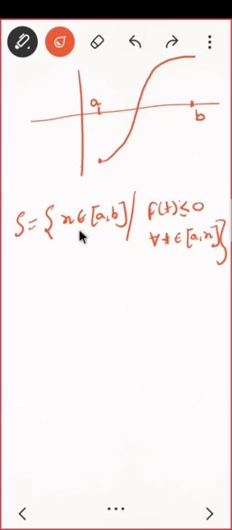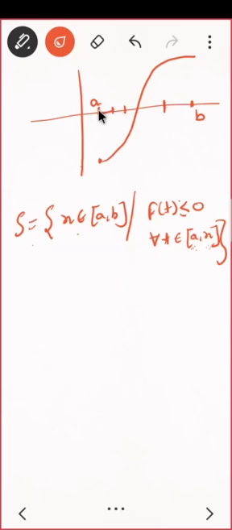Can you visualize this set? ये क्या set है? You have to collect all the x such that in this interval a to x everybody should be negative. I'll repeat. I have to collect all the x such that in this interval a to x everybody is negative. That means I'll collect this x in this interval everybody is negative, correct? Can I collect this? Can I take this point?